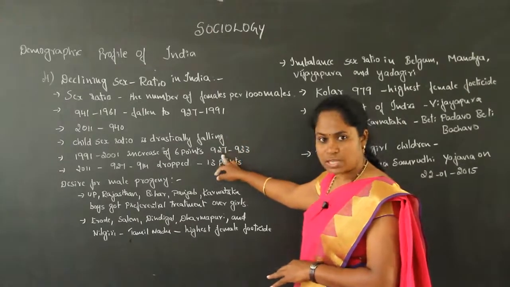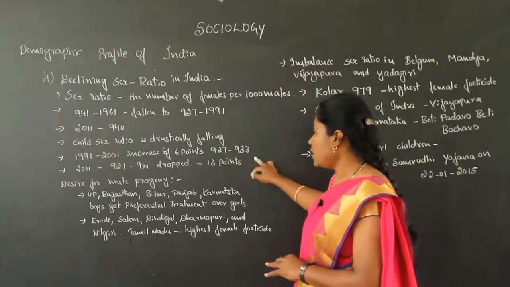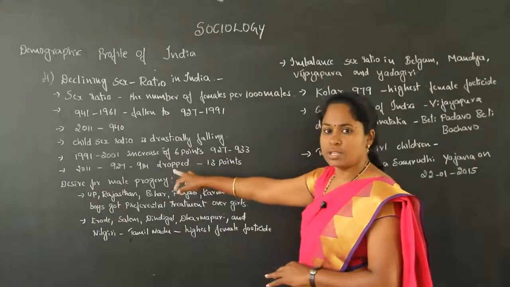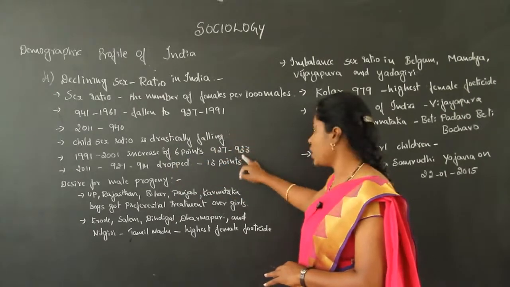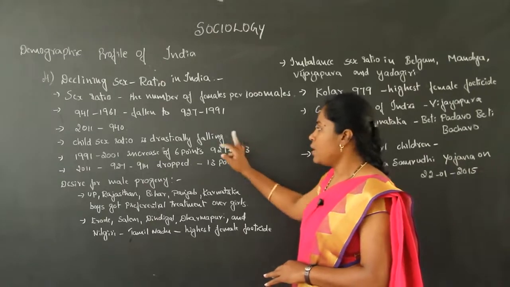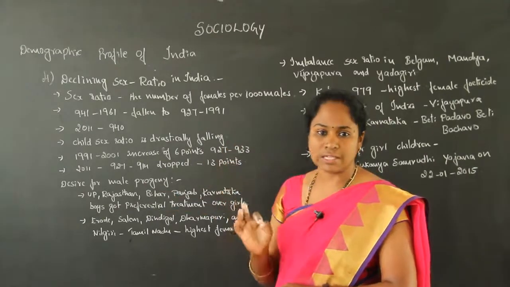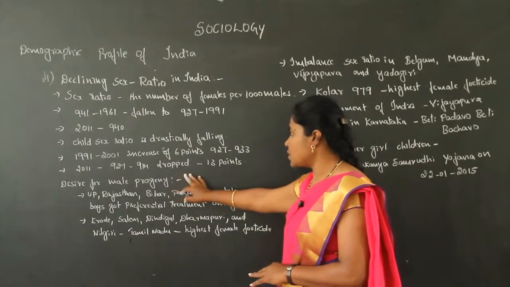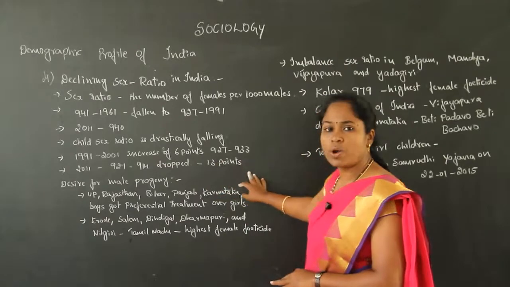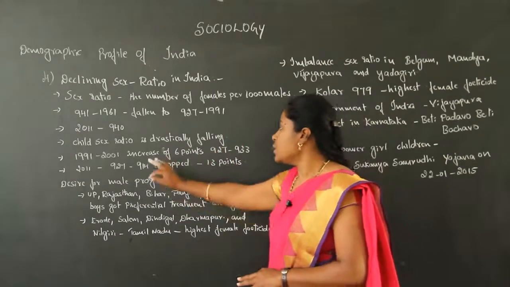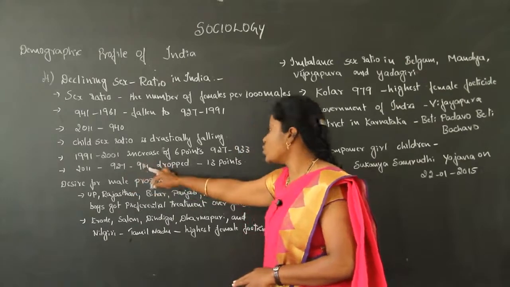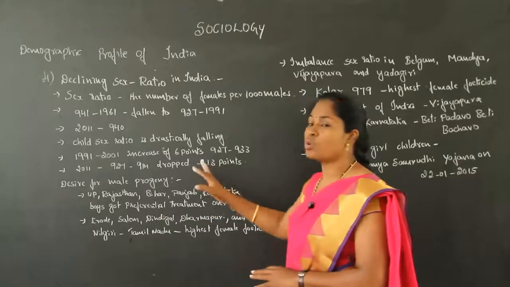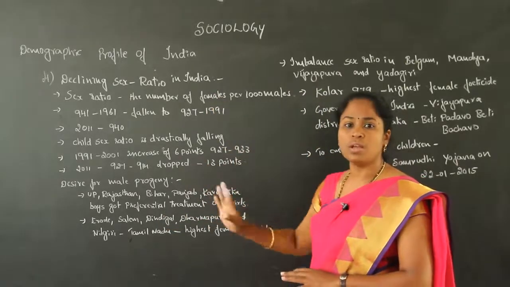Then in the 2001 census, it increased to 933. But when we see the 2011 census, the recent census which we have, the child sex ratio has a 13 point drop, from 927 to 914. That is, 13 points have dropped from 1991 to 2011.